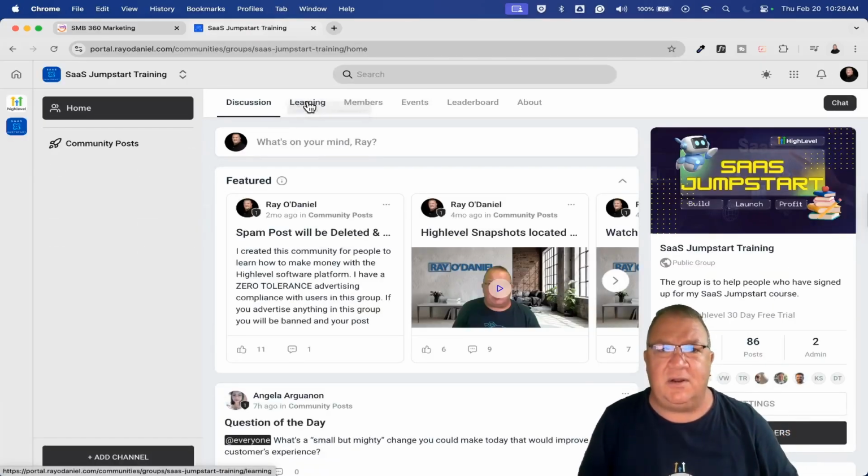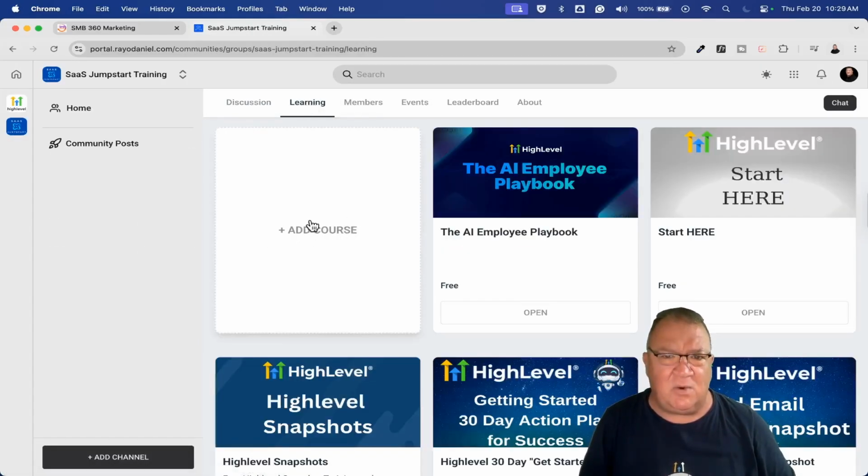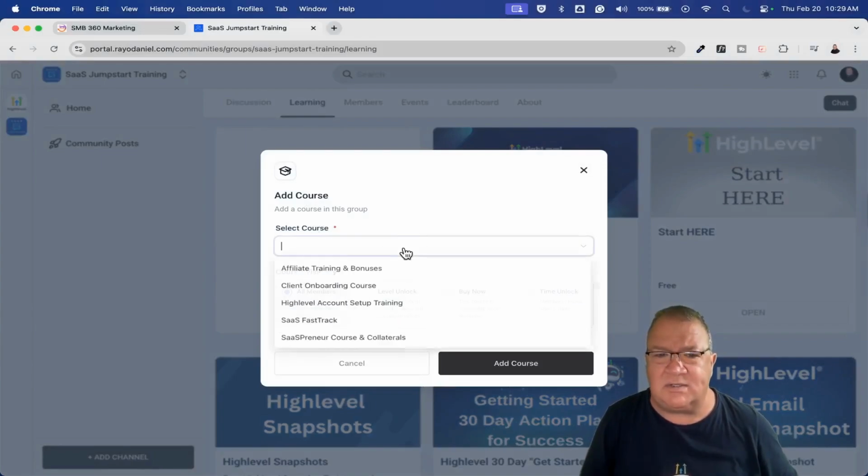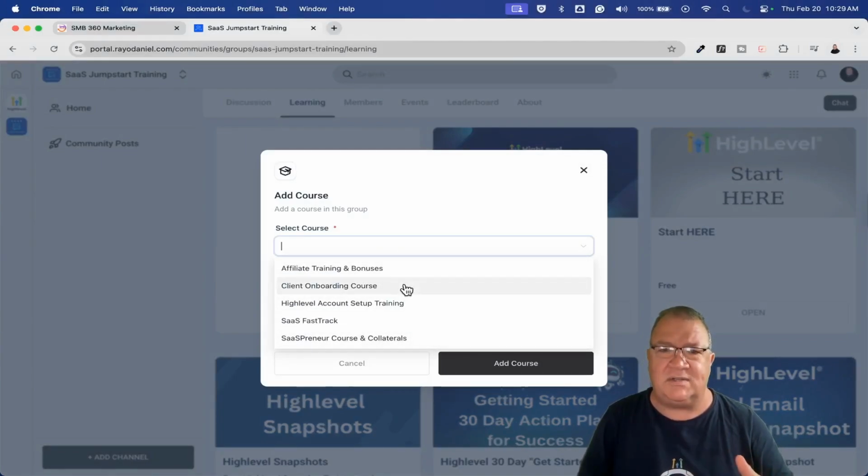So learning, let's go ahead and take a look here. By adding a course, we're going to see the new options that Highlevel is giving you to now be able to add courses here. Here's the course. Granted, all of these things that you see right here are the courses that you've already configured in Highlevel in the products area.